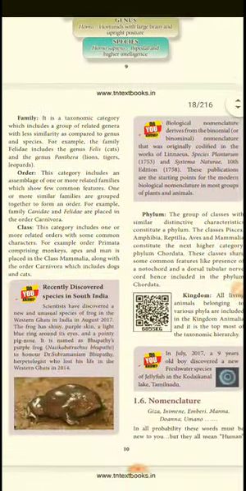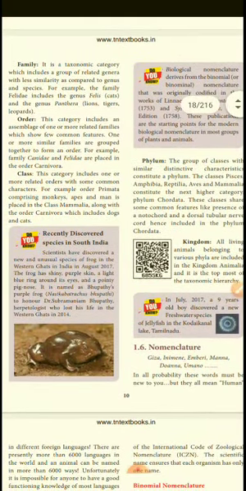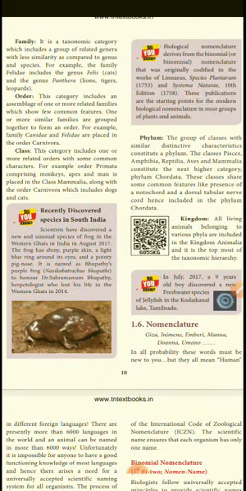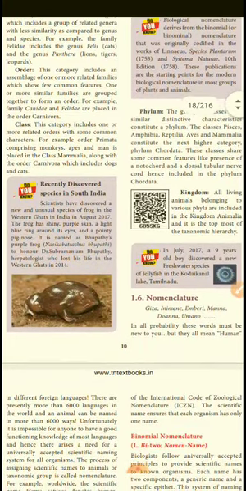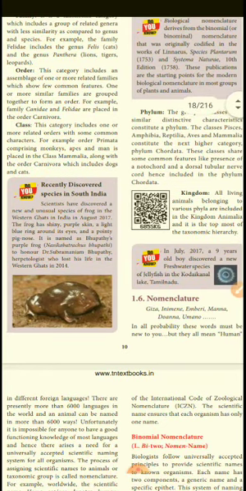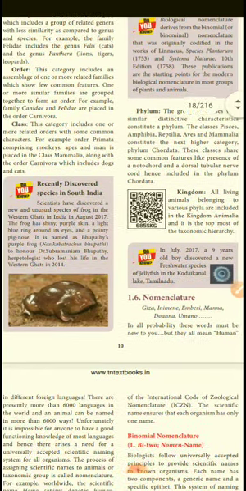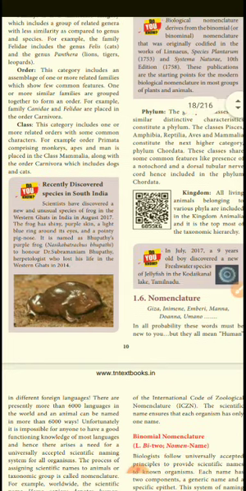Next, family is a taxonomic category which includes a group of related genera with similarities compared to genus and species. For example, family Felidae includes the genus Felis and the genus Panthera. One or more similar families are grouped together to form an order. For example, the families Canidae and Felidae come under the order Carnivora. Monkeys, apes and man are placed in the class Mammalia, along with the order Carnivora, which includes dogs and cats also.